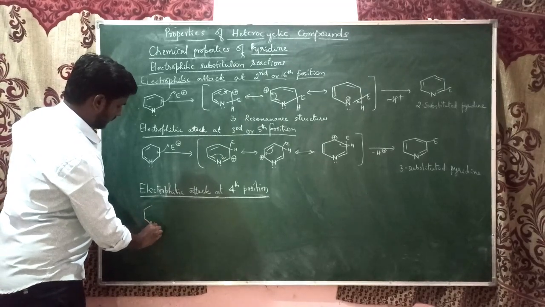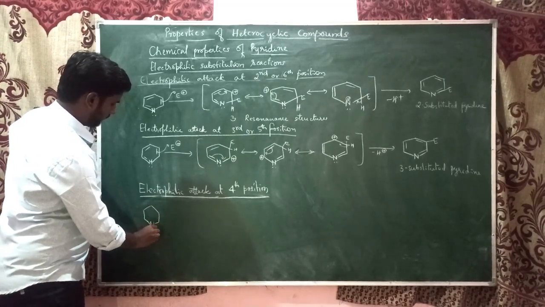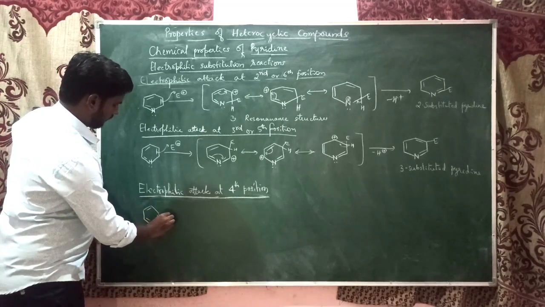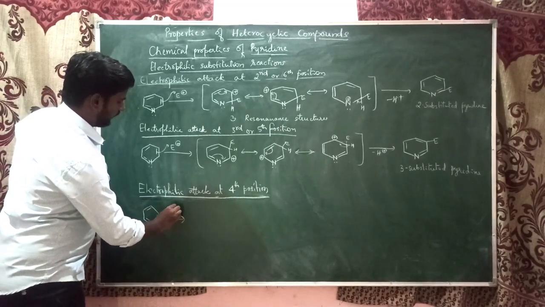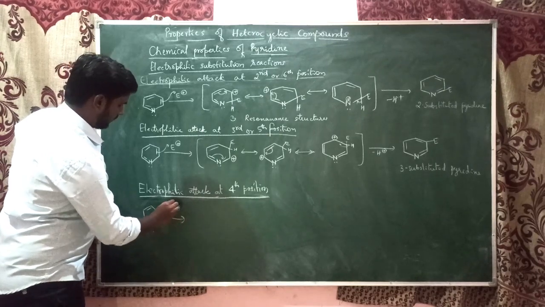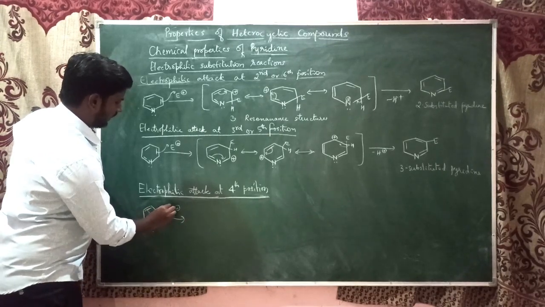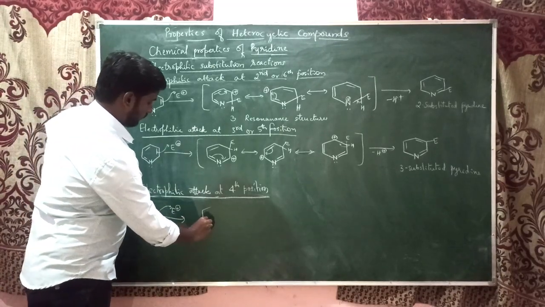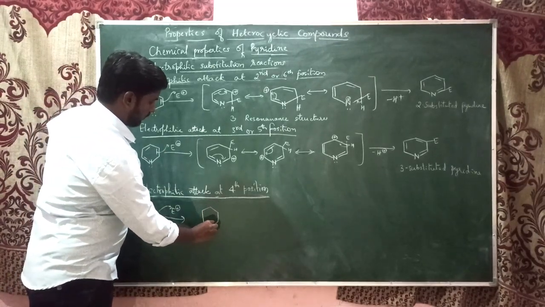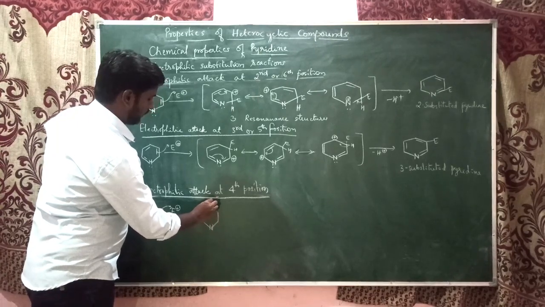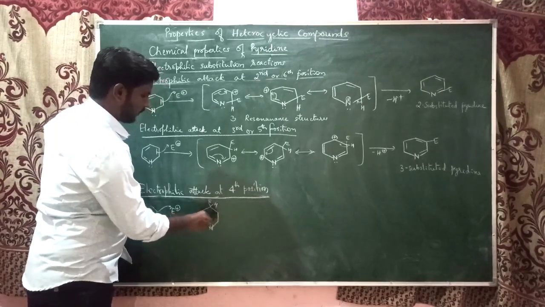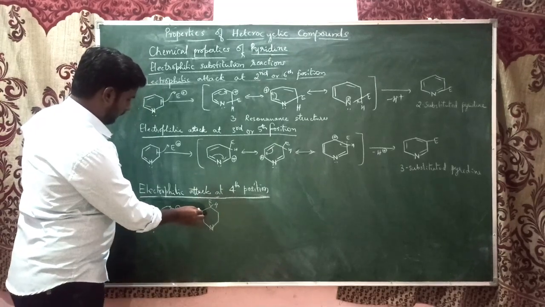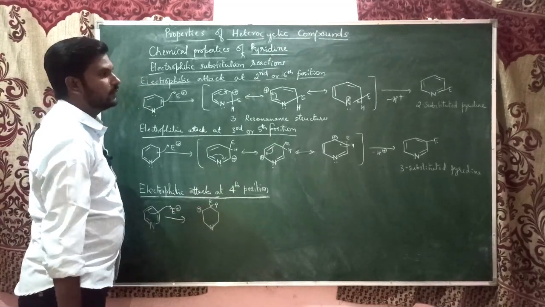So this is pyridine. When an electrophile is introduced, this pi electron will take that electrophile, and this is a proton, and the positive charge will be forming at this position.